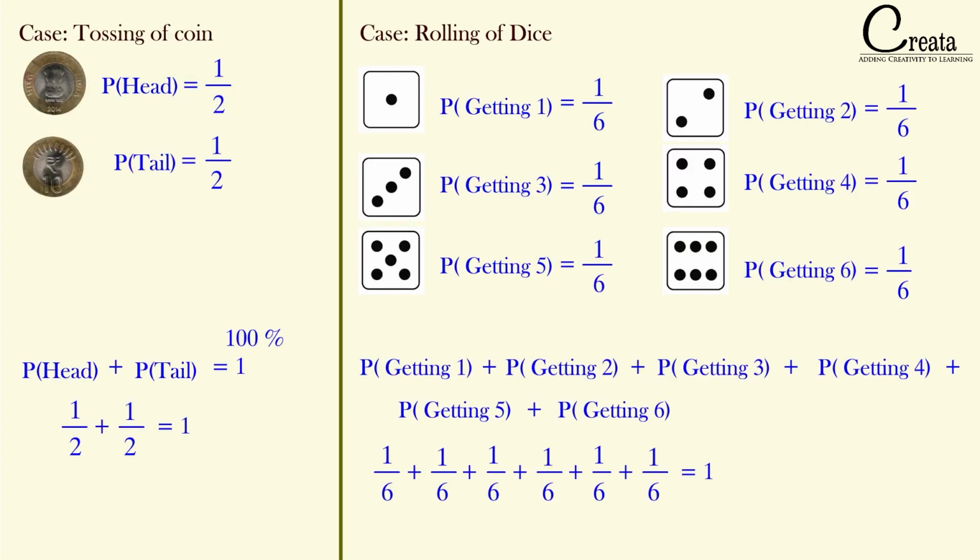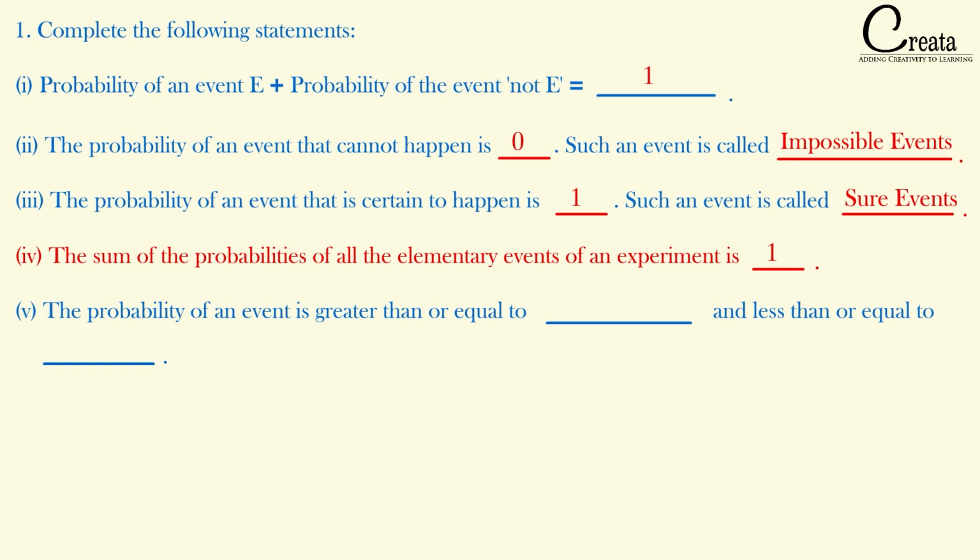For example, in the case of a coin, we get two outputs, head and tail. If we add the probability of head and tail, we get 1 by 2 plus 1 by 2, that is 1. Similarly, in the dice, if we add the probability of all the events, 1 by 6 plus 1 by 6 up to the last term, we will get 1. So the question is asking the same: if we add the probability of all the events, it will be 1.